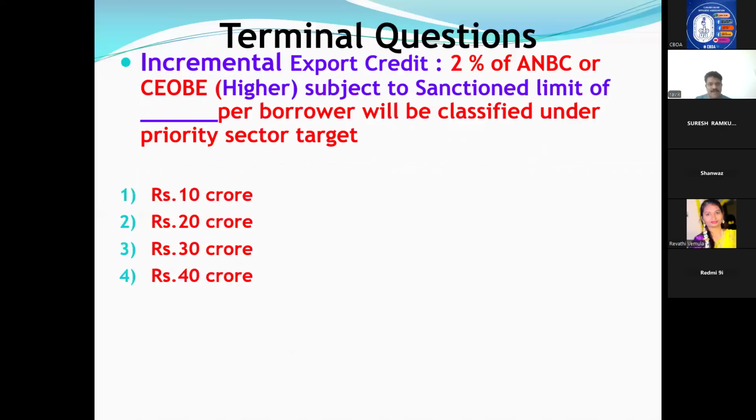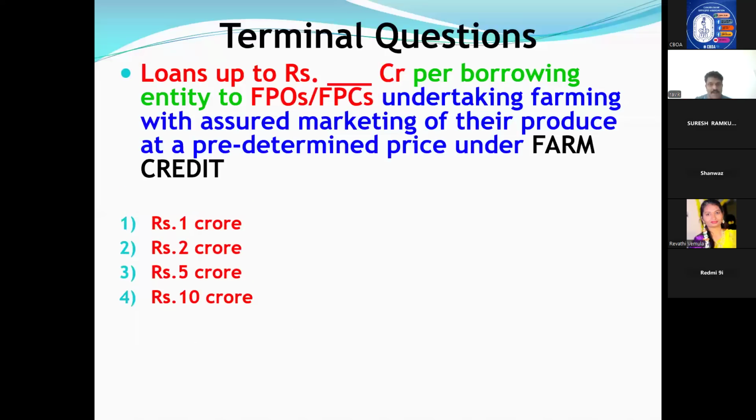Incremental export credit 2% of ANBC or CEOB, subject to sanction limit of dash per borrower, will be classified under priority sector target. I told you the sanction amount in export. They may ask you the 2% also, and the amount also. Sometimes they will ask one amount. 40 crore. Very good. Loans up to dash crore per borrowing entity to FPO, FPC undertaking farmer with assured marketing of their produce at a predetermined price under farm credit.